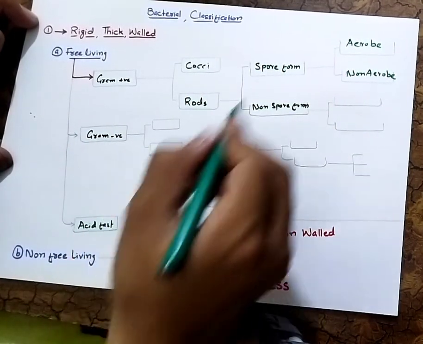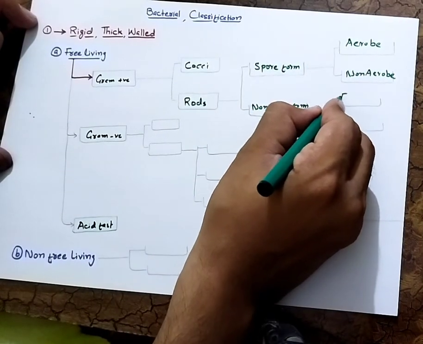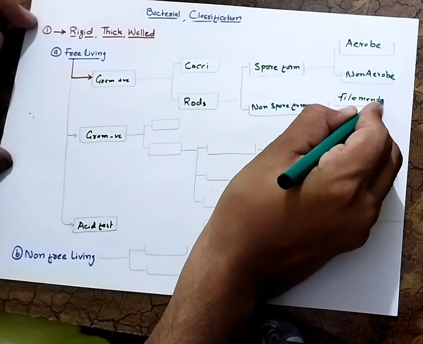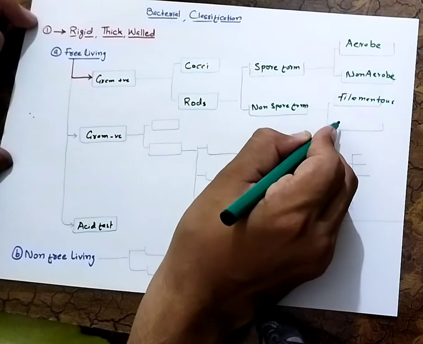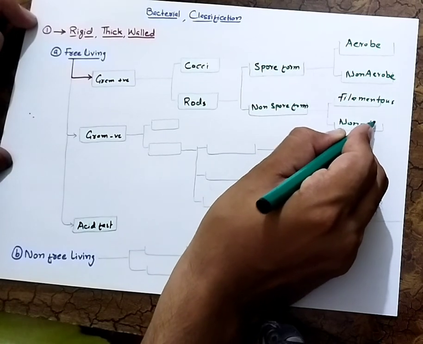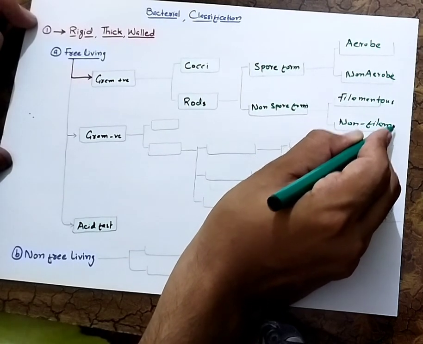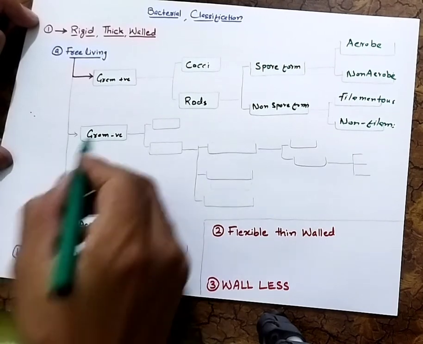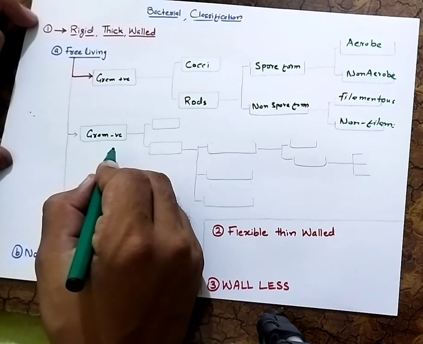And the non-sporous are filamentous and non-filamentous, right? Okay, so now we are going to talk about the gram negative bacteria.